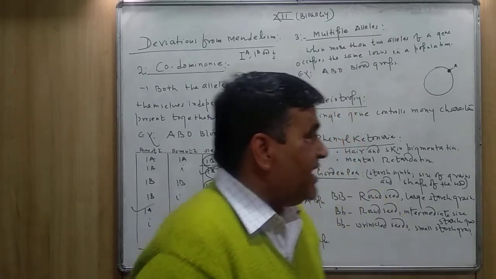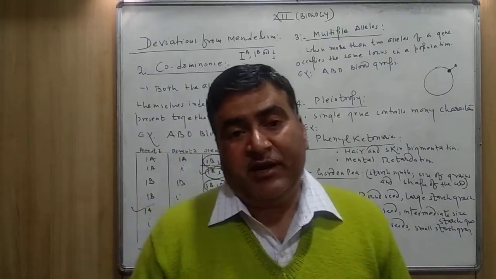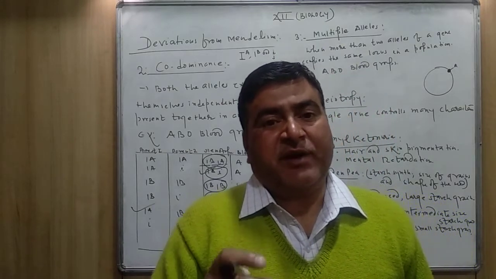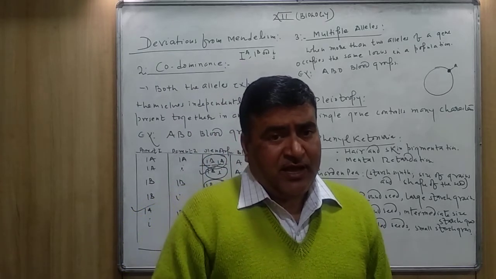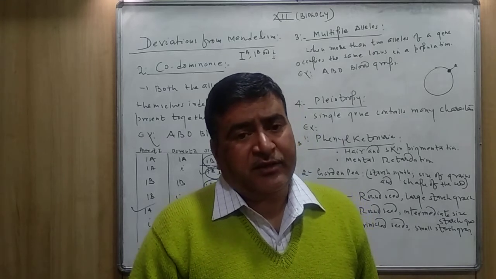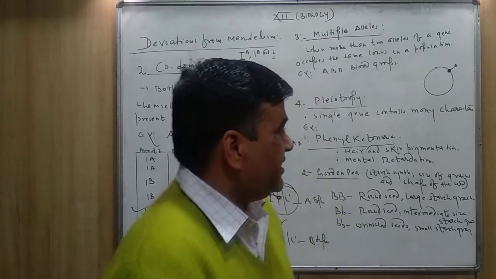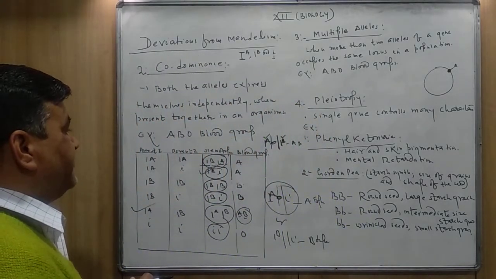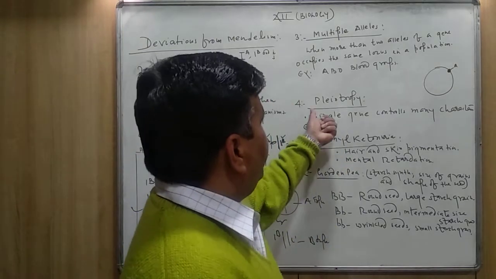And how can you say that the blood group is also an example of multiple allelism? Because the blood group is determined by more than 2 alleles. Here 6 are required to determine the human blood group, and that's why it's a very good example of multiple alleles also. Now the next heading is pleiotropy.